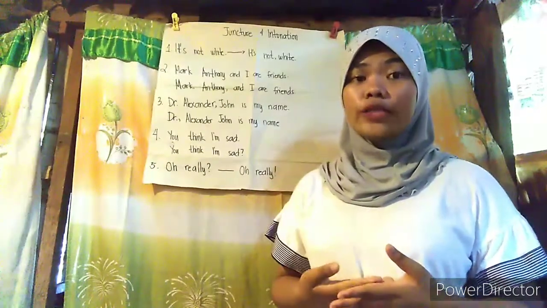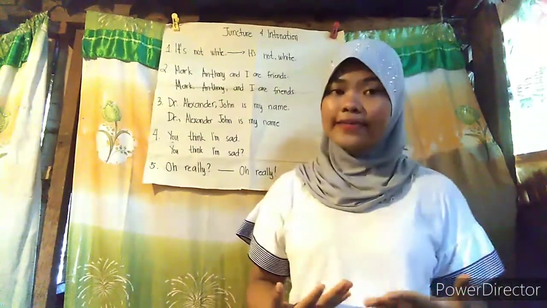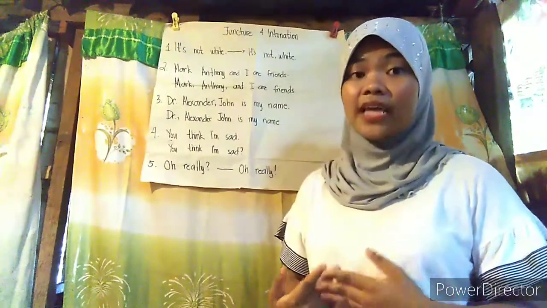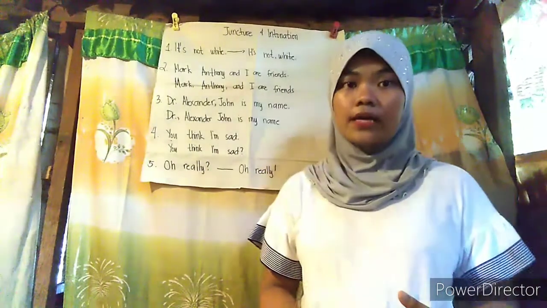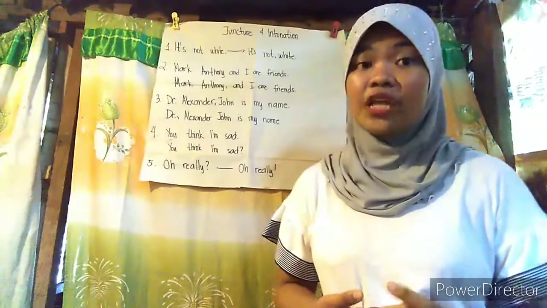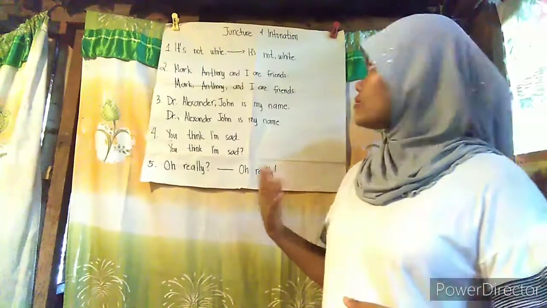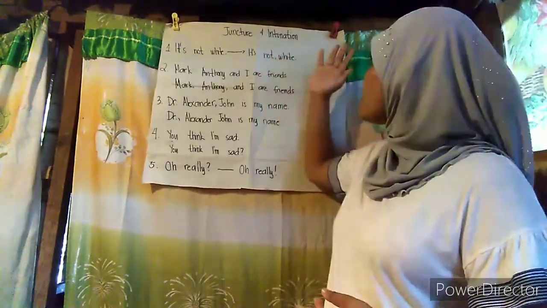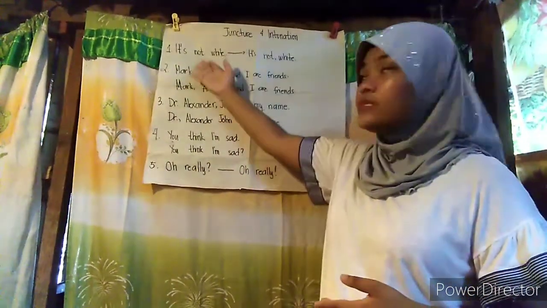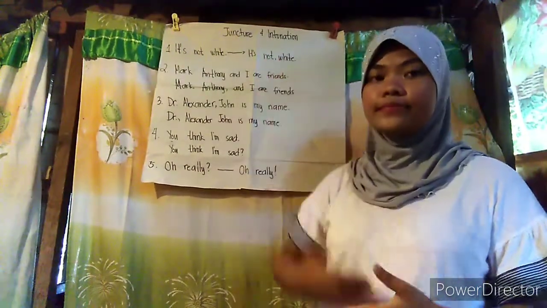Let's begin with example number 1. It's not white. This statement has no pause, and it is a falling intonation. This means that the speaker says that the color is not white. But if we put the comma after the word not, this will create another statement. It's not, white. This has a pause, and the intonation is also a falling intonation. This disagrees with statement number 1 because this says that it is white.